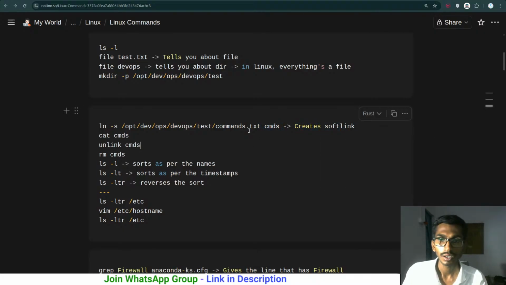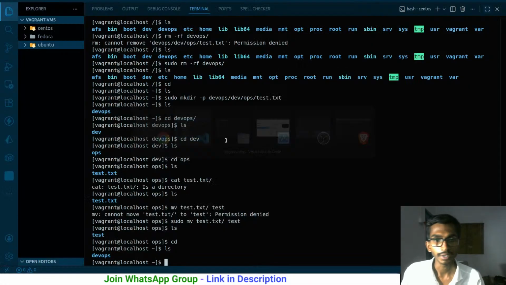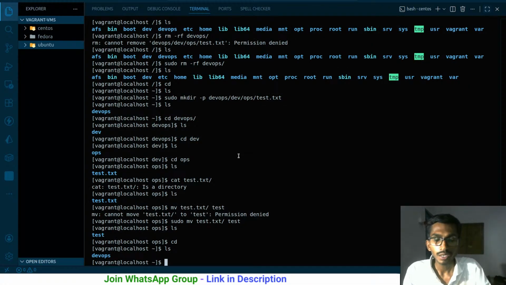And when you cat that particular file, that particular link that got created, the content inside that particular main command will be catted or printed. Let me keep it simple. Here we have DevOps right now, right?